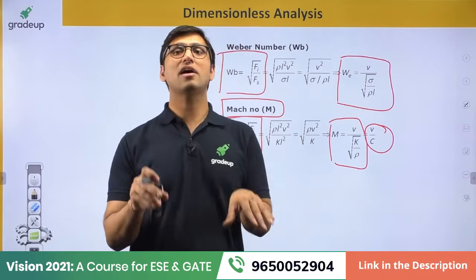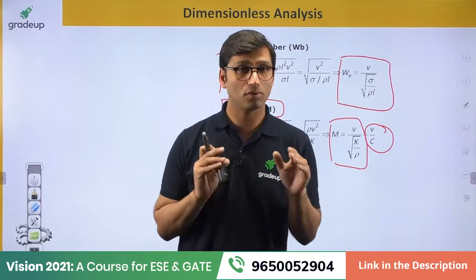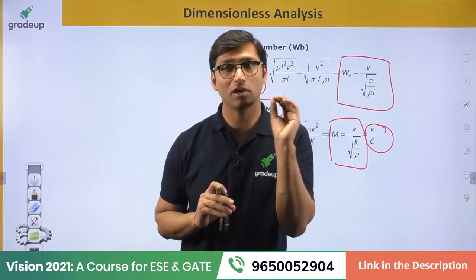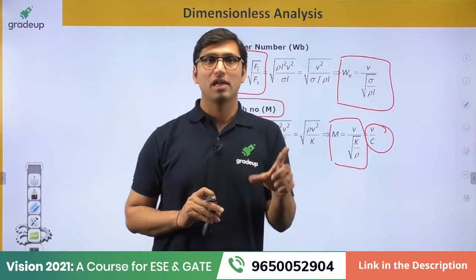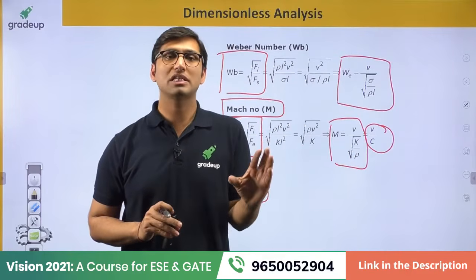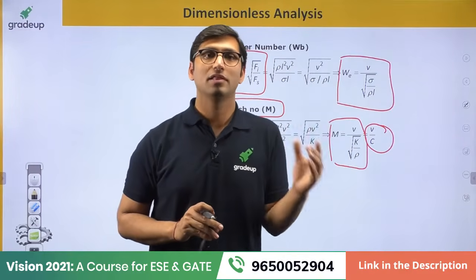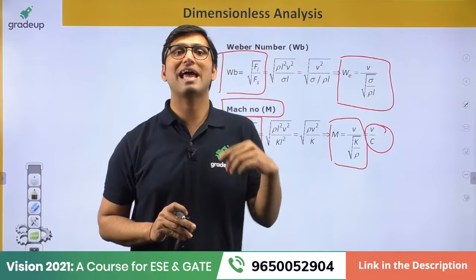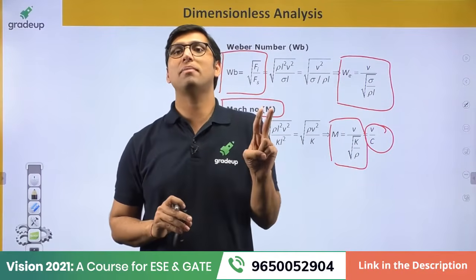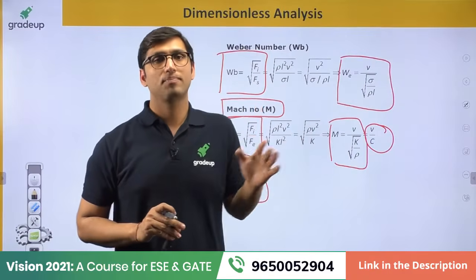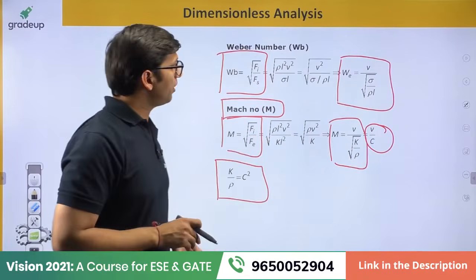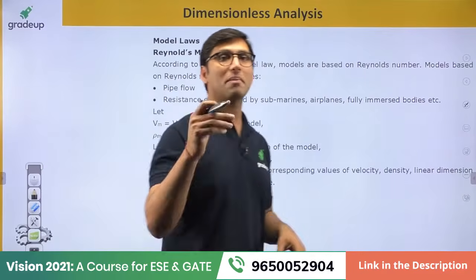Okay, so these are the 5 dimensionless numbers that you have to study. You need to understand them, you have to remember them. But for your GATE exam, the questions that come from dimensionless analysis come from Reynolds number and Froude number. You have to remember only 2 numbers for your fluid mechanics questions, that is Reynolds number and Froude number. Okay, because why do we have to remember these 2 numbers?